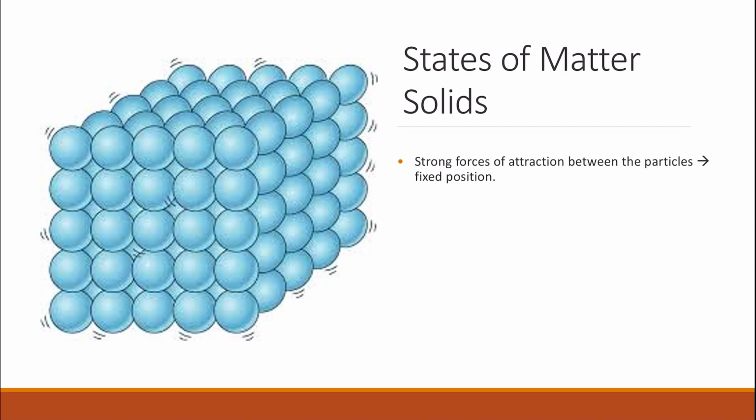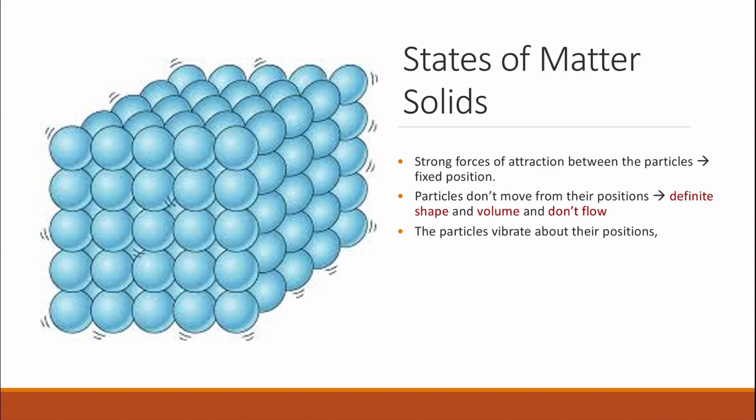The first state of matter is solids. Solids have strong forces of attraction between the particles. The particles are fixed in their position. They cannot move from their position, and they only vibrate. This is why they have a definite shape and a definite volume. They cannot change their shape or their volume. They can only vibrate about their position, and if you give them heat or energy, they will start to vibrate faster, and that leads to some sort of expansion in the size or volume.